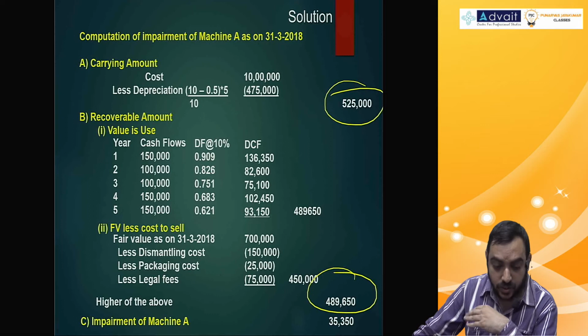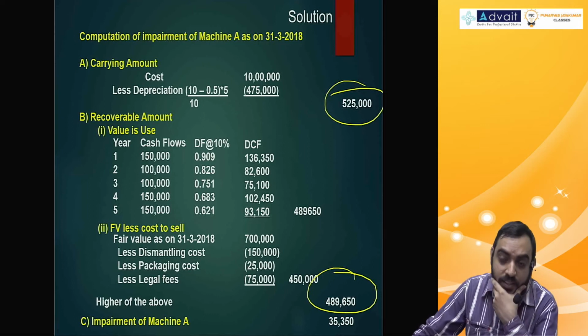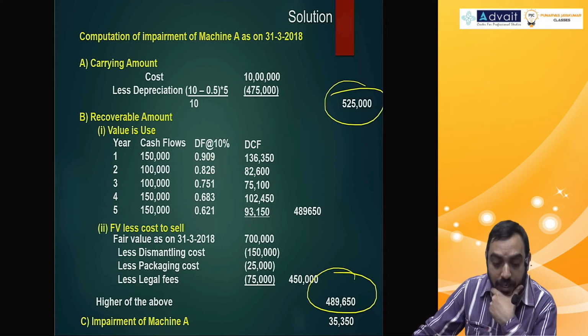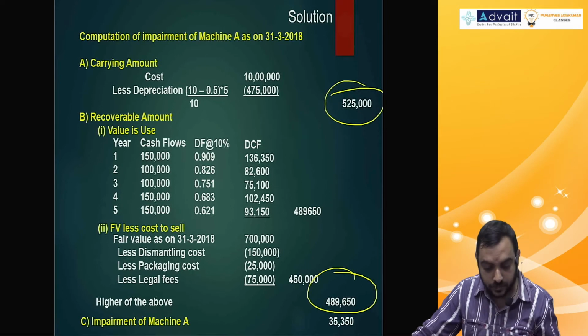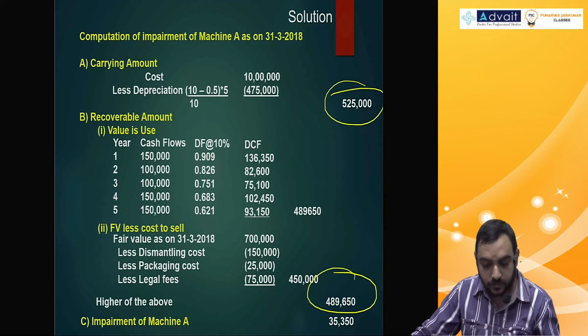Correct, but as on date, remaining is 5 years. 5 years is over. 10 years from the date of purchase. But as on calculation date, remaining is 5 years.